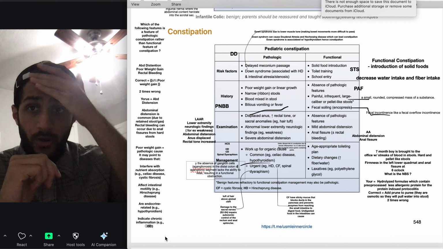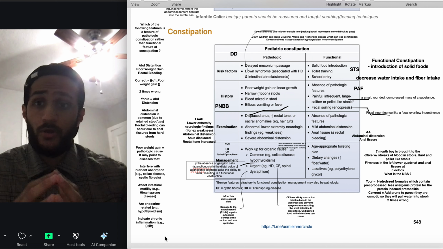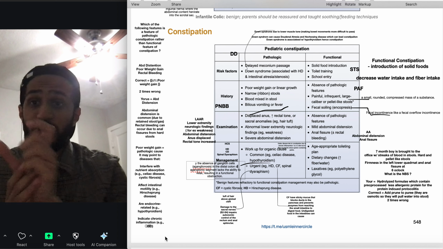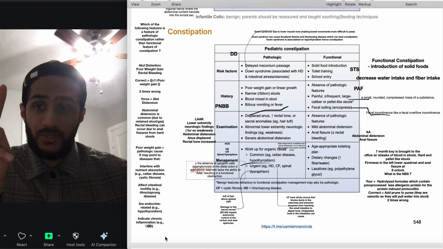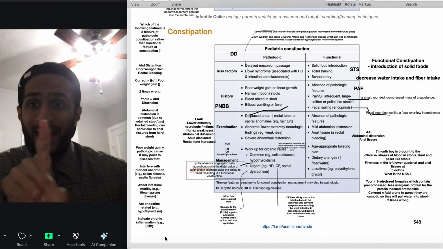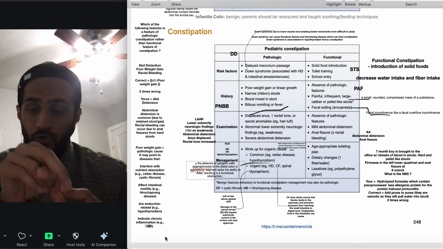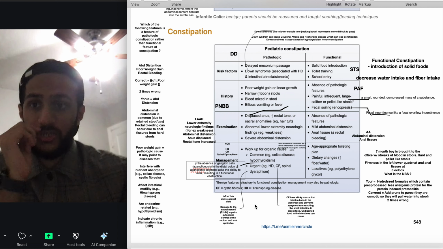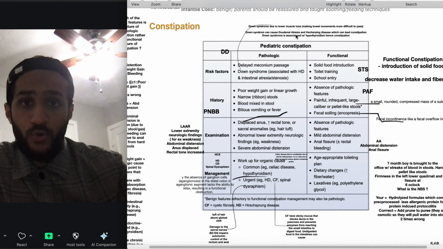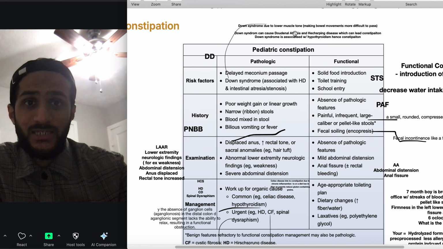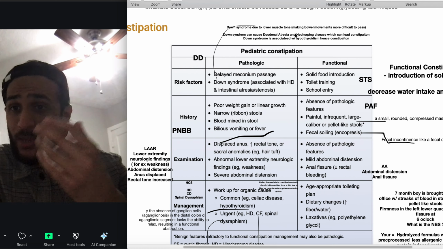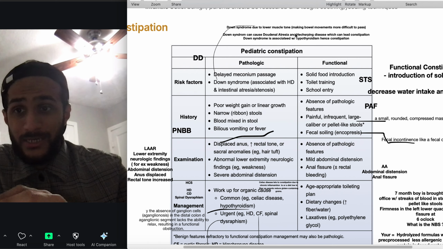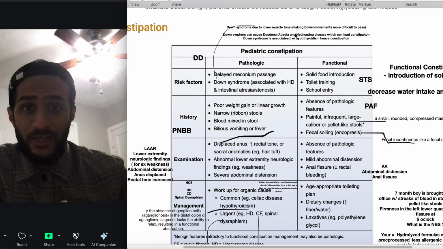Pediatrics, and this is honestly one of the major topics for pediatrics: GIT constipation. So we can divide this into two key areas, guys. We want to divide this into pathological or functional constipation, right? Pathological constipation basically means delayed meconium passage. It can also be due to Down syndrome, Hirschsprung disease, or any sort of intestinal atresia or stenosis.